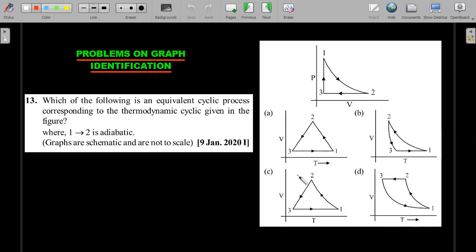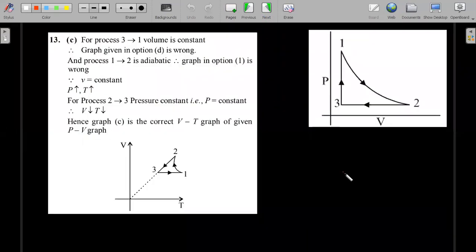This one is gone. So the answer should be one between A or C, and now you need to understand how to draw an adiabatic process 1 to 2 in each of these. Should it be a straight line? I don't think so. Should it be a curve? Maybe I think so. That is how you should eliminate very quickly during the examination. So I'll give you the reference of this graph, and as I guessed it correctly, the answer is definitely C. Okay, as you could see.